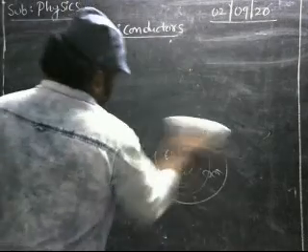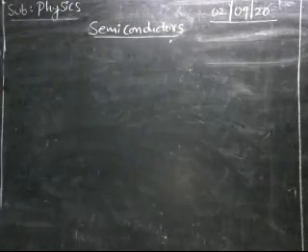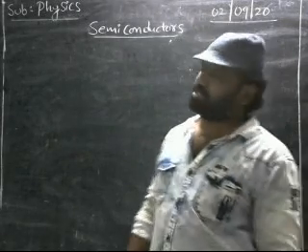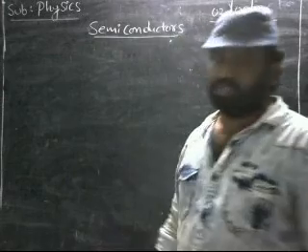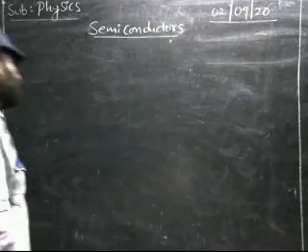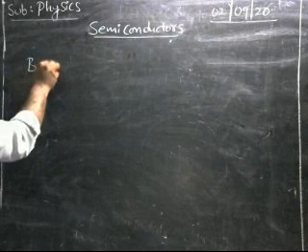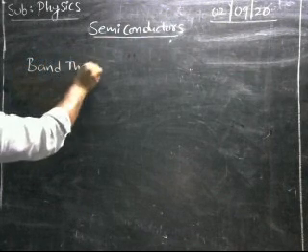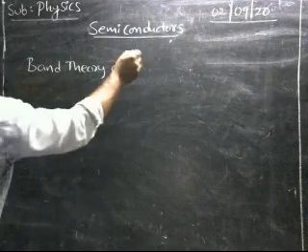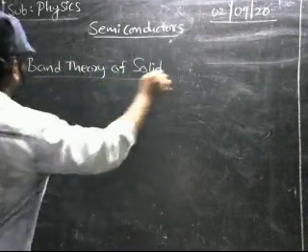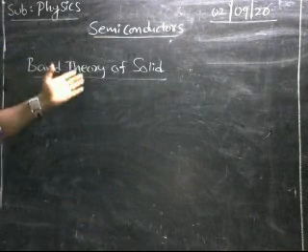Why are conductors allowing the current, insulators not allowing, and semiconductors partially allowing? For all these questions, there is one answer, explained by the band theory of solids. Now, come again: it's the band theory of solids.